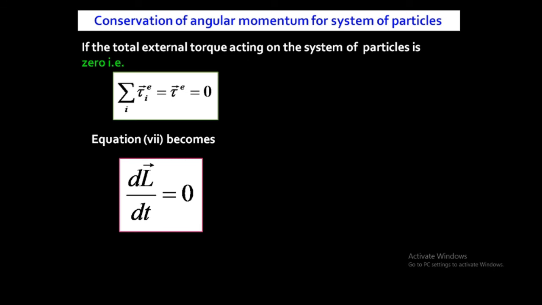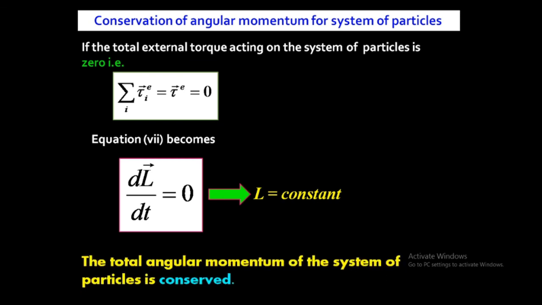If dL by dt is 0, it means L is constant. If the derivative of any term with respect to time is 0, it means that term is constant. So dL by dt is 0 means L is constant, and if L is constant, L is conserved. So by this derivation we have proved that the total angular momentum of the system of particles is conserved when the external torque acting on the system of particles is 0.